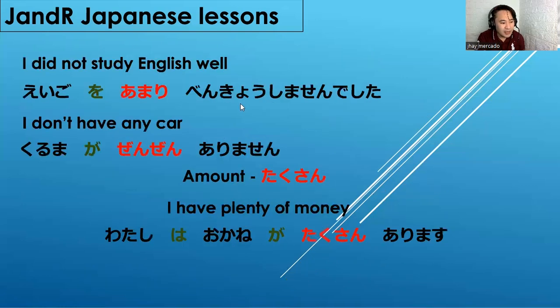Okay, next. I did not study English well. So dito naman yung amari. Eigo o amari benkyou shimasen deshita. I don't have any car. Si zenzen naman, 0%. Kuruma ga zenzen arimasen. Okay, pag amari at zenzen, kita natin yung ating verb is always negative naman. Okay, amount, takusan. I have plenty of money. So, watashi wa okane ga takusan arimasu. So takusan isa ring adverb ito, nilalagay before the verb. Watashi wa okane ga takusan arimasu.